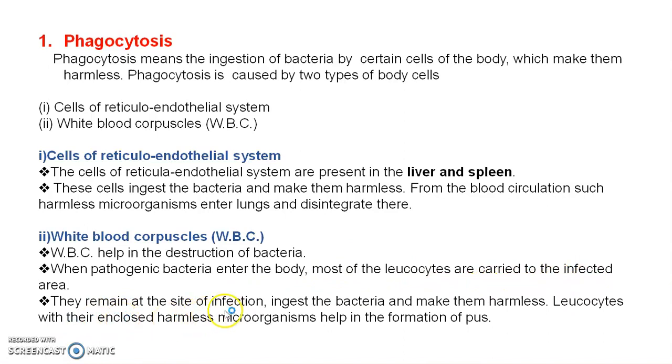They remain at the site of the infection, ingest the bacteria and make them harmless. Leukocytes with their enclosed harmless microorganisms help in the formation of pus.